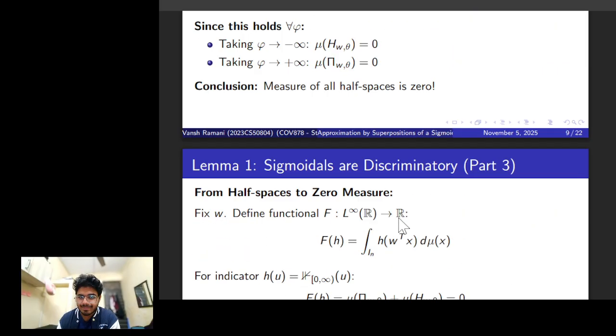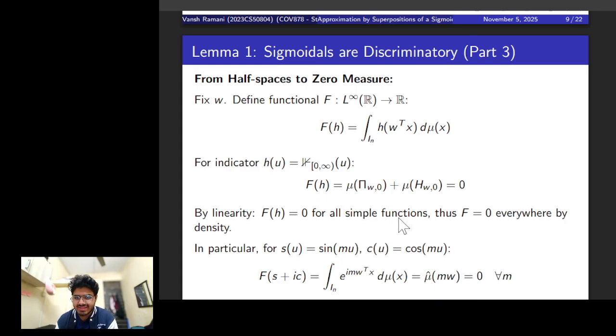I define this functional. Let's start by assuming that w, the weights, are fixed. So I define a linear functional, and it integrates any function h of the projected input against our measure mu. From the previous slide, we know that f is 0 for indicator functions of half spaces. By linearity, it also has to be zero for any simple function, which is nothing but the sum of the indicators that we discussed above.